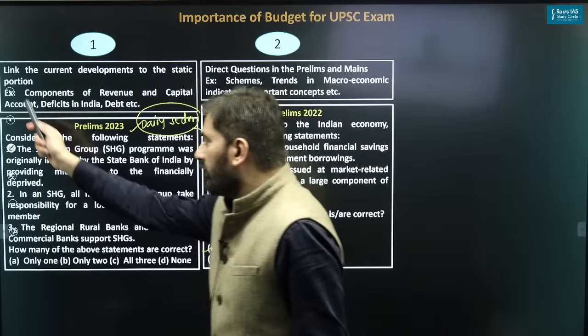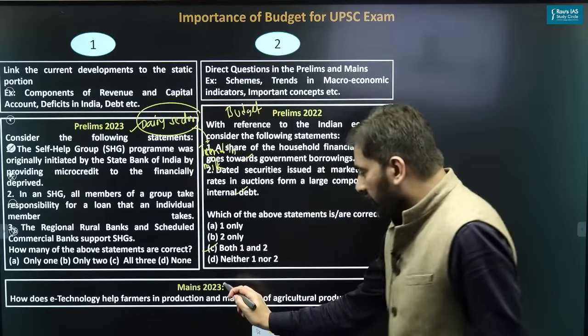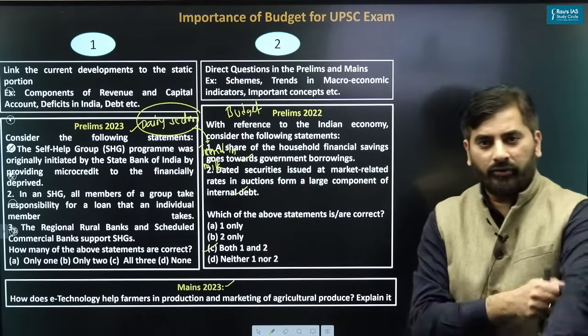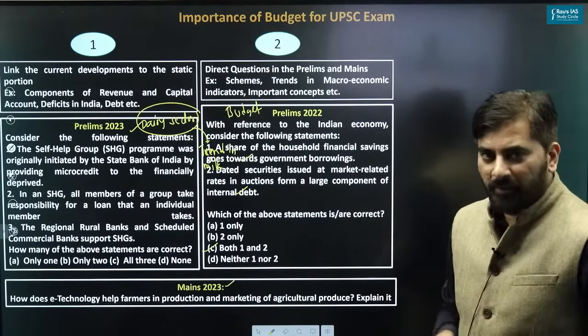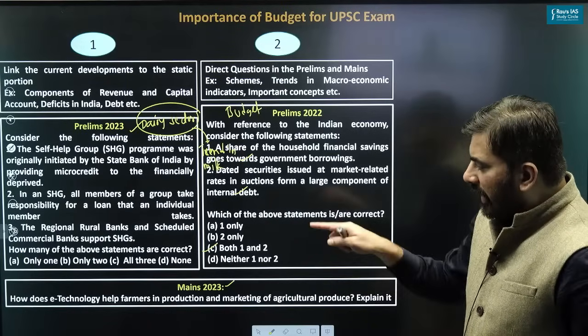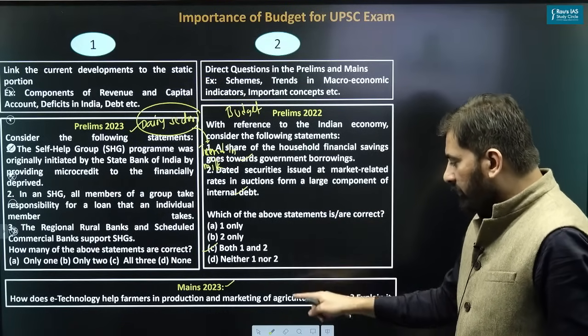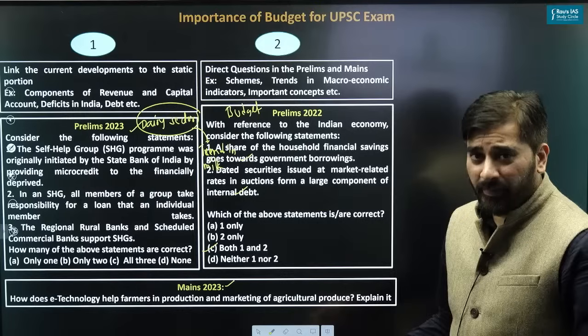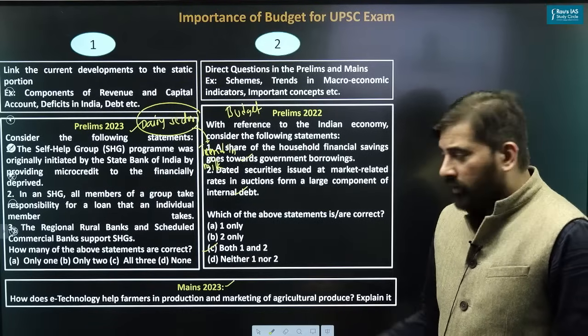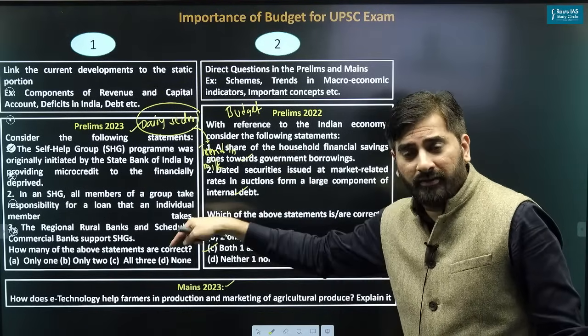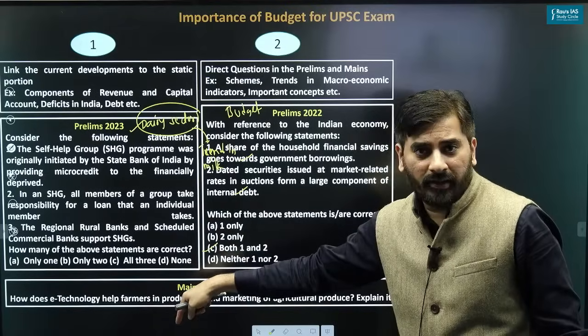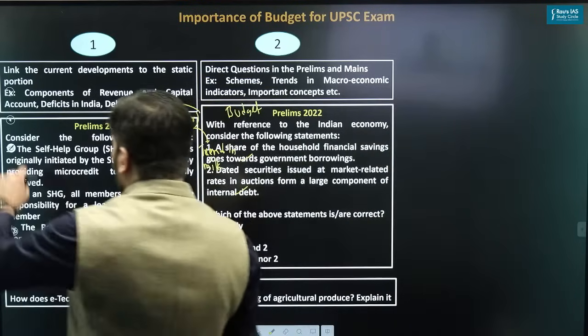Not just that, please concentrate on this question asked in mains 2023, the latest mains. The question is, how does e-technology help farmers in production and marketing of agriculture produce? Explain it. Why was this asked in mains 2023? The reason is pretty simple.